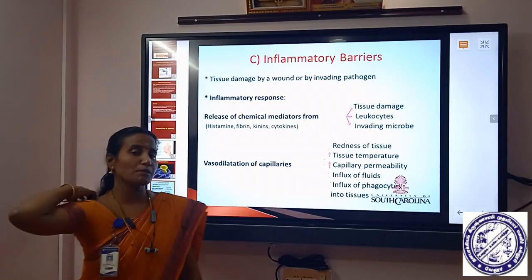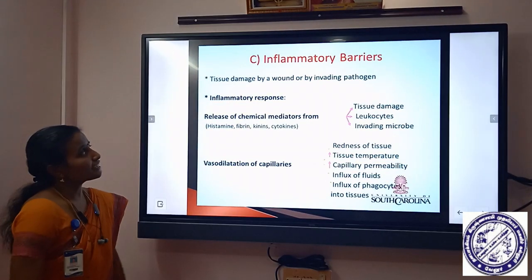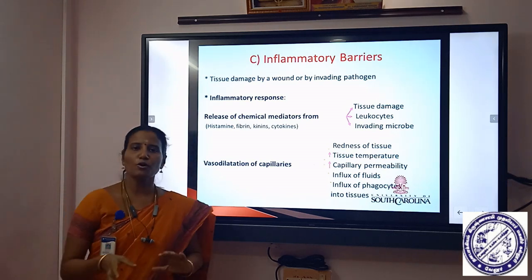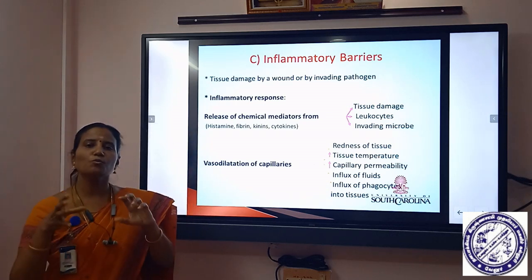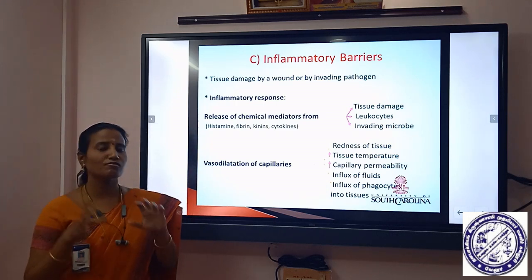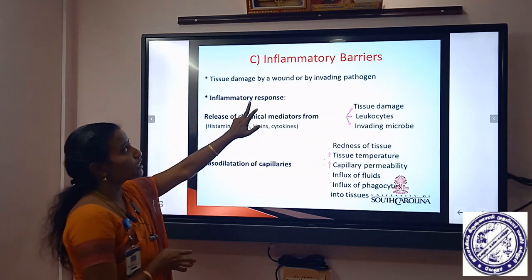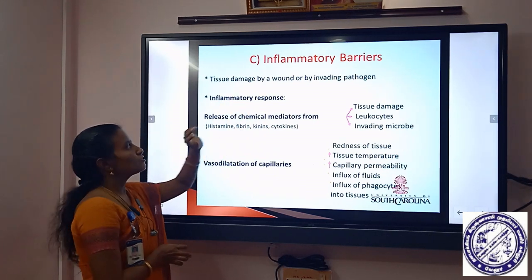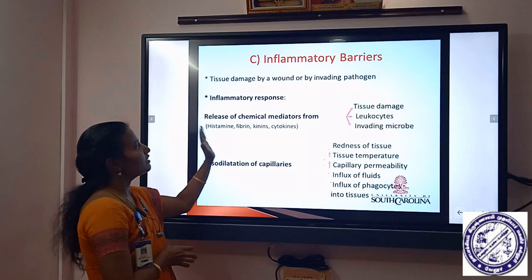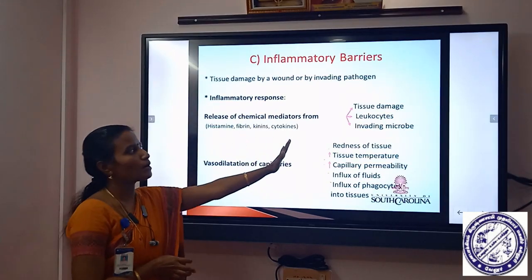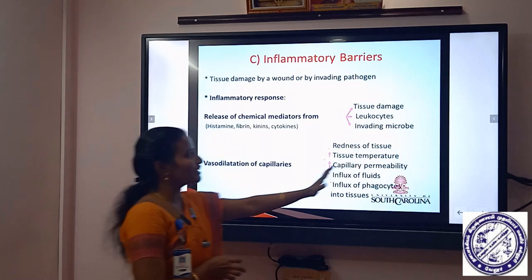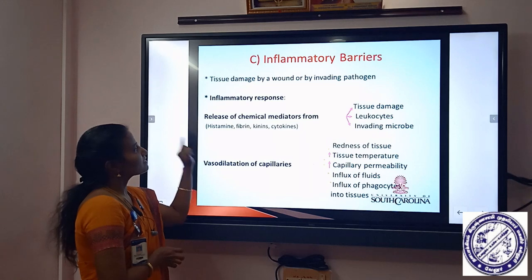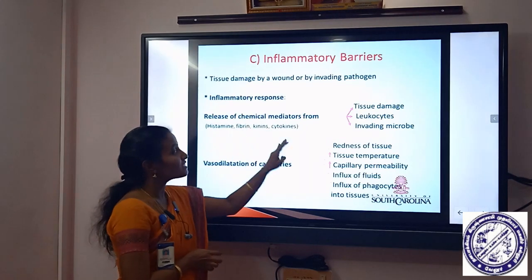The third thing is inflammatory barriers. The inflammatory barriers produce an inflammatory response, which is brought about by various vasoactive amines, known as chemotactic factors. Tissue damaged by a wound or an invading pathogen can produce the inflammatory response. It is due to the release of chemical mediators from damaged tissue, lymphocytes and the invading microbes themselves. What are the chemical mediators? They are histamine, fibrin, kinin and cytokines.